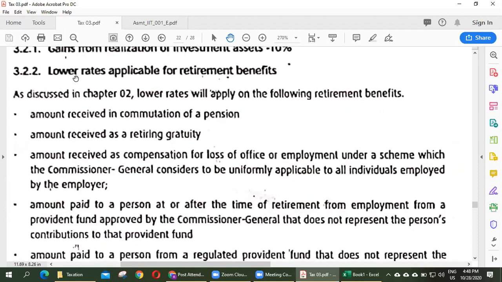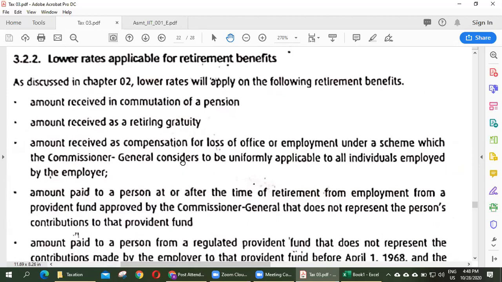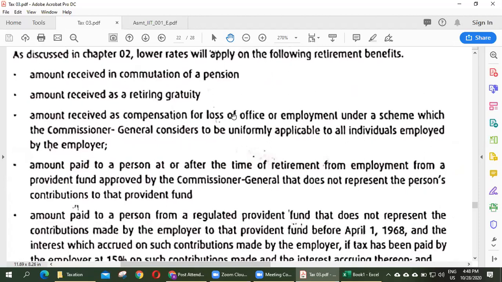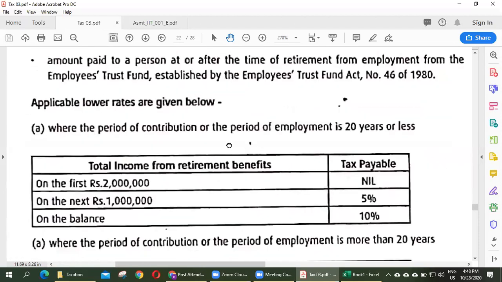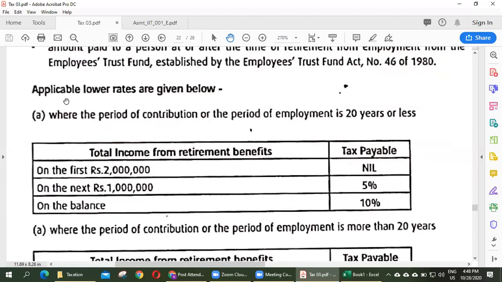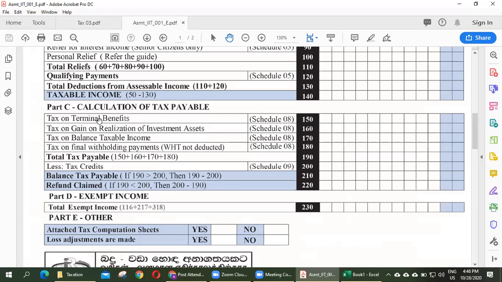Lower rate applicable for commutation of pension, retiring gratuity, compensation for loss of office, and EPF and ETF payment. Right. Now we will see what are the applicable rates here. Terminal benefits.